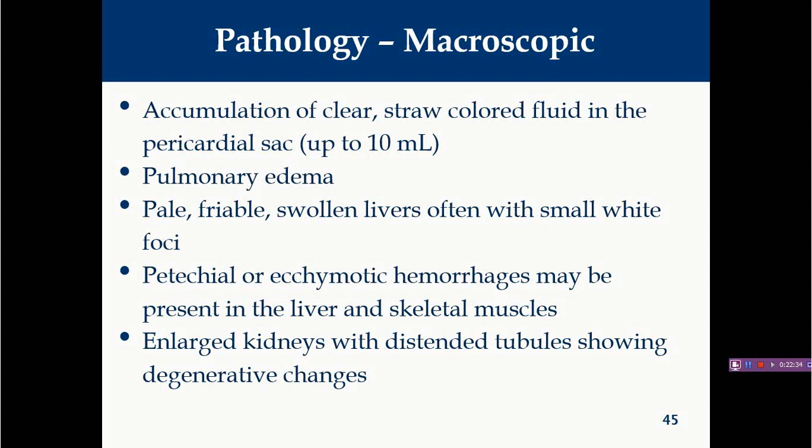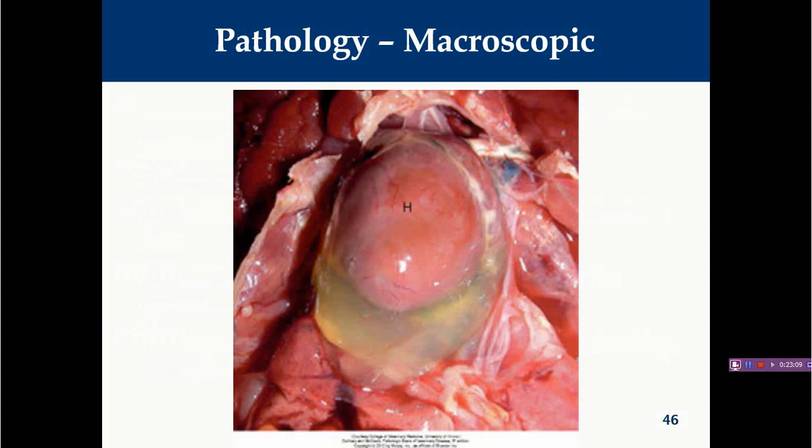You will find a pale, friable, swollen liver, because this virus also replicates in the hepatocytes, and during this replication it will induce degenerative and necrotic changes, visible as white foci in the liver. You will also find petechial to ecchymotic hemorrhages involving the liver and skeletal muscles. In hydropericardium syndrome, kidney lesions are a little bit more severe, as are the majority of these lesions, as compared to inclusion body hepatitis, right? So here you will find enlarged kidney with distended tubules showing degenerative changes.